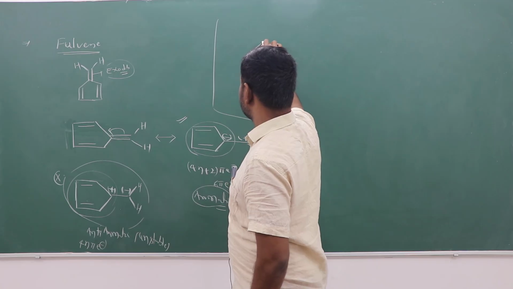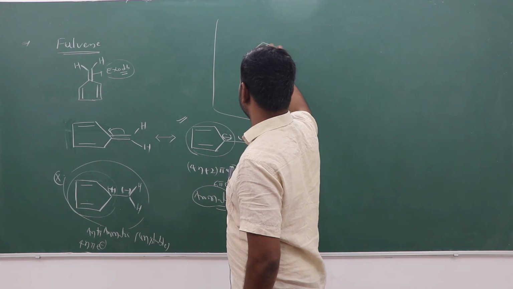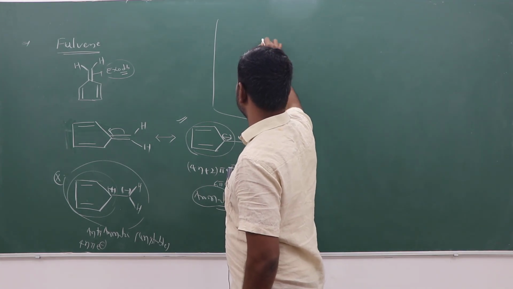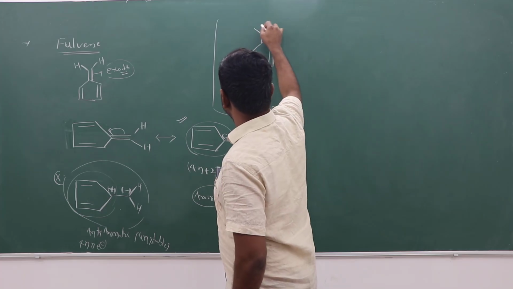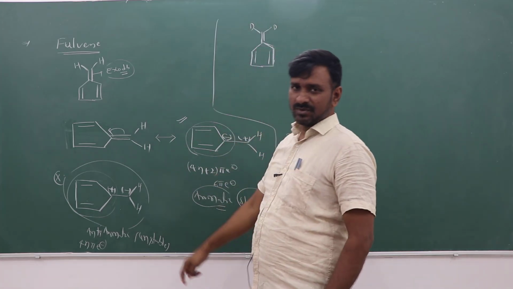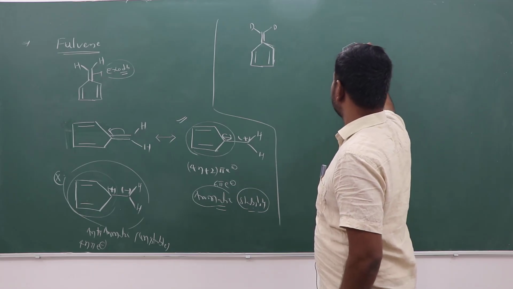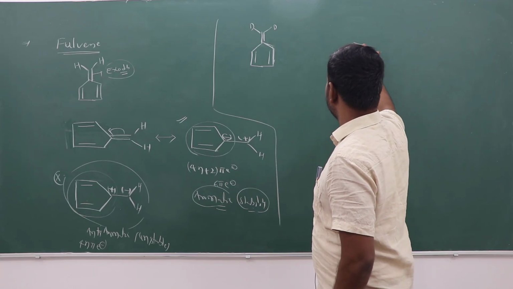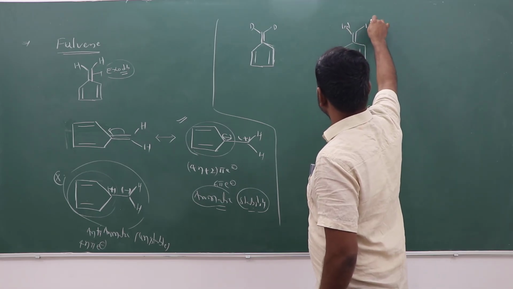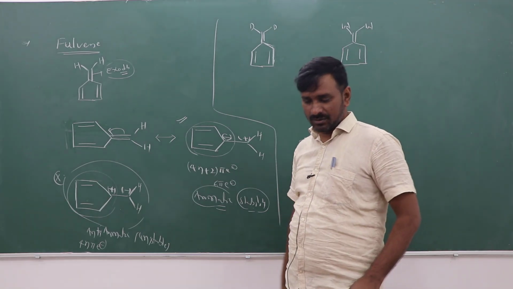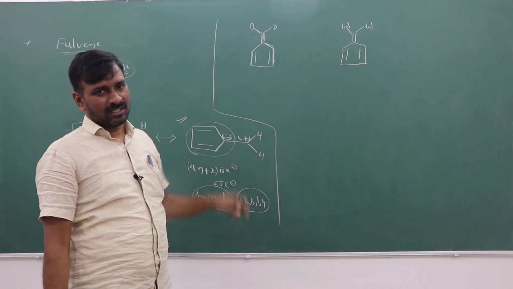Suppose the substitutions in the following molecule are electron withdrawing groups and electron donating groups. What will happen, and which one has more aromaticity, the electron withdrawing group or the electron donating group? If a withdrawing group is there, or a donating group is there.